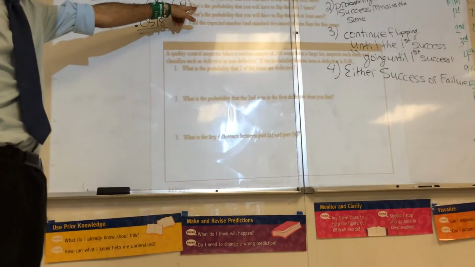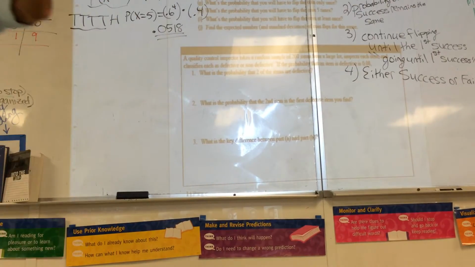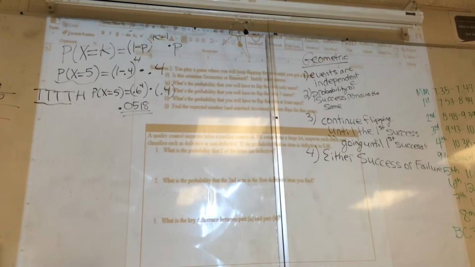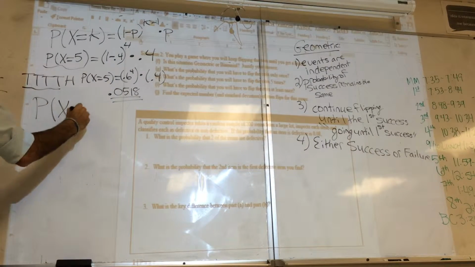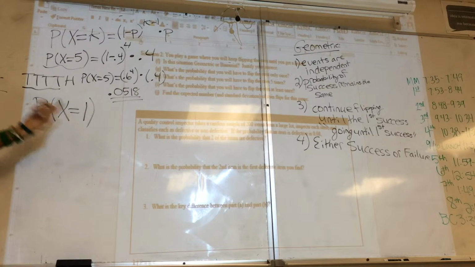What is the probability that I flip just one time? Like I get it on the first flip. So that would be the probability that x equals 1, right? The probability just takes me one flip.